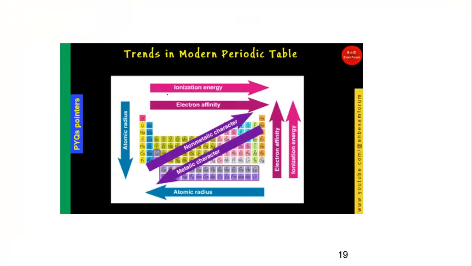This is the table. So if you see the metallic character, it decreases as you go across with increasing atomic numbers, and non-metallic character increases in that direction. And ionization energy, electron affinity, atomic radius, all such things we have seen in the trends in the modern periodic table.